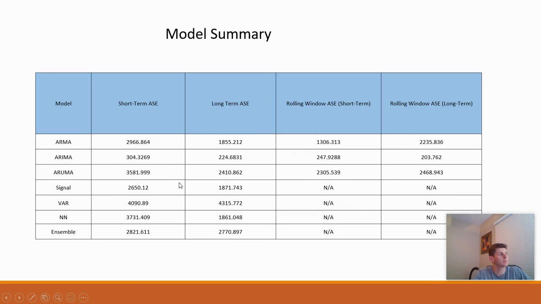But what seems to be a trend in the data set is that on all the long-term ASEs, the models did so much better with respect to the short-term ASEs. So what I think this suggests is that the data set is more geared towards long-term forecasting instead of short-term forecasting. Well, that concludes my analysis.